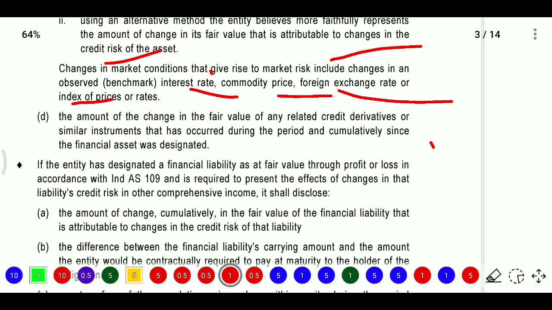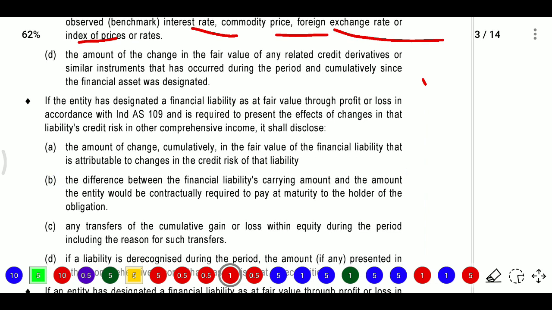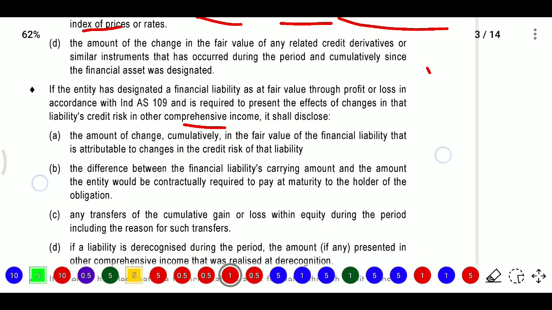Next, the amount of change in the fair value of any related credit derivative or similar instrument that has occurred during the period and cumulatively since the financial asset was designated. So if the entity has designated a financial liability at FVTPL in accordance with Ind AS 109 and is required to present the effect of changes in that liability's credit risk in OCI, it shall be disclosed.